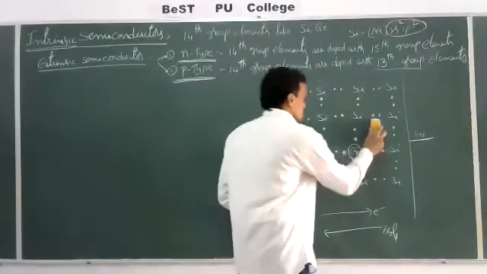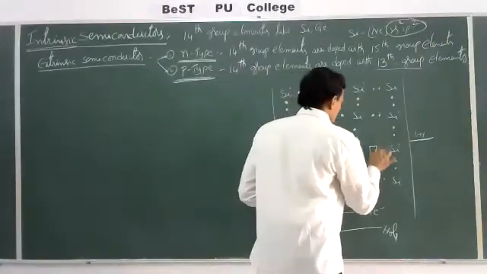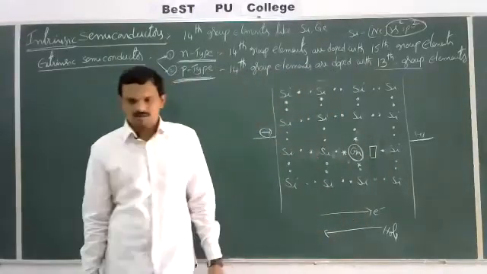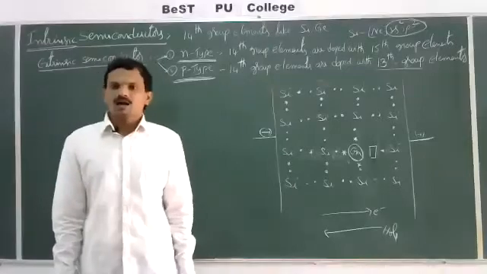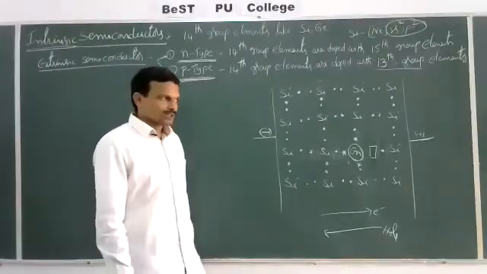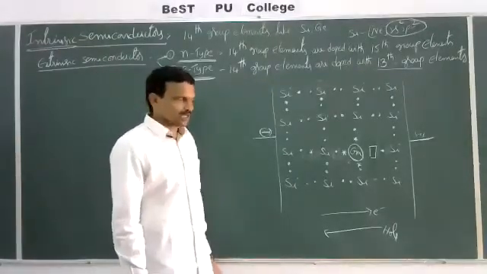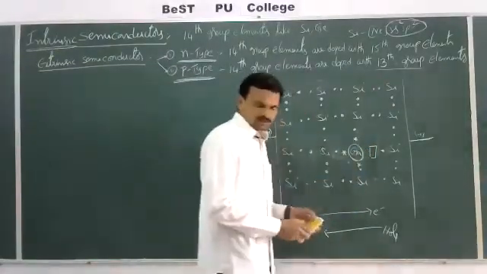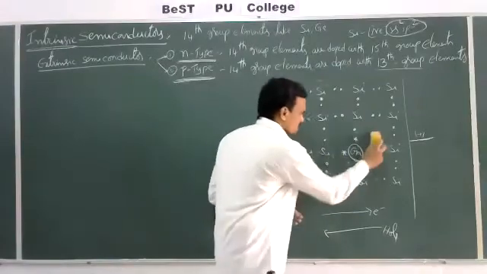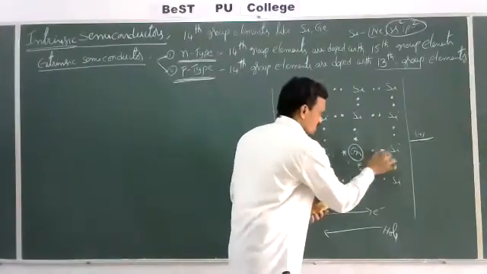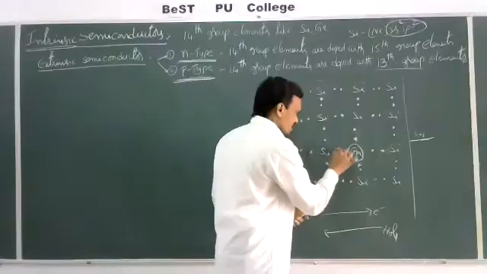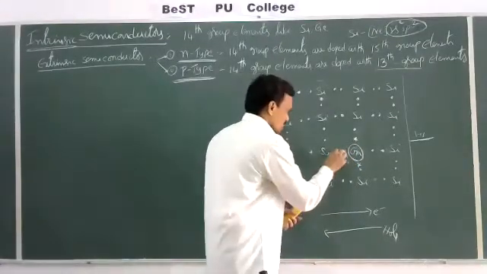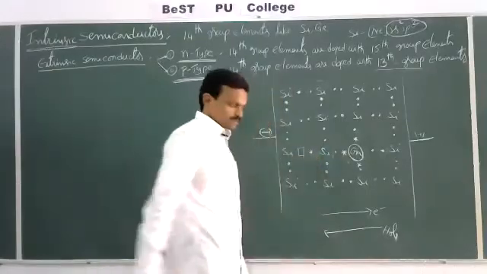And now this 4th orbital is vacant, which does not contain any electrons. On applying an electric field, the electrons will migrate from neighboring atoms to this vacant orbital. If an electron jumps from here to here, it forms a bond and a vacant orbital is produced. Next, this electron will jump to here, then a bond is formed here and a vacant orbital is produced.